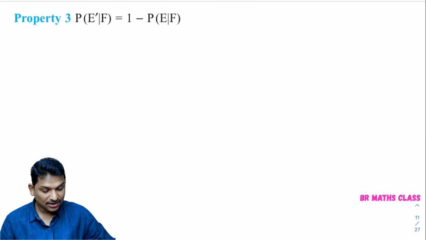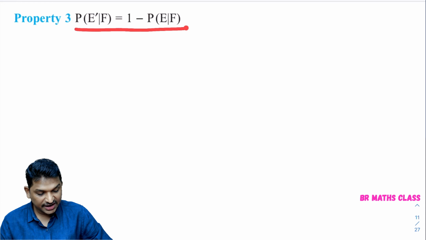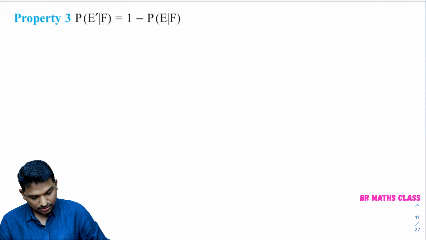Okay, now the last result. Property number 3: the probability of E dash given F equals 1 minus the probability of E given F. We will prove this result.